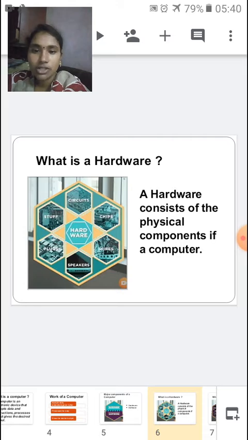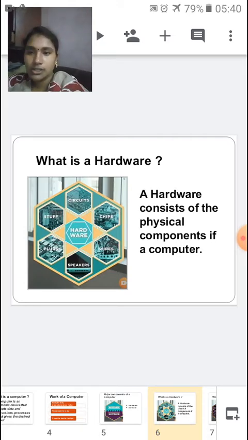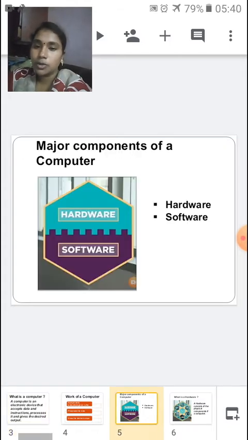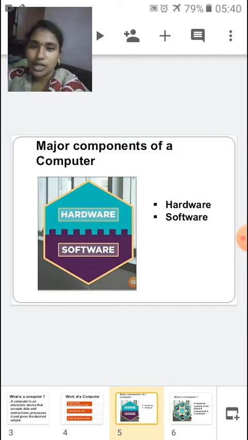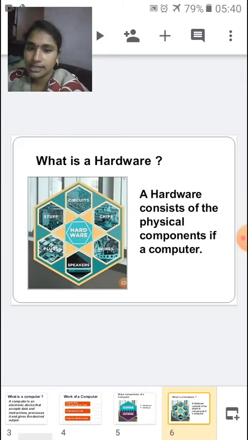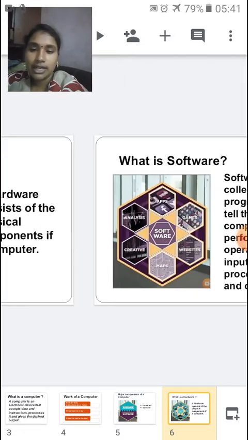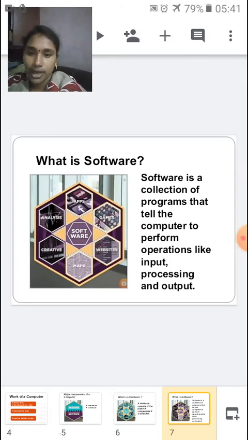Did you understand what is the hardware? First of all, a computer is an electronic device that accepts data and instructions, processes it and gives us the desired output. A computer is a combination of hardware and software. Hardware is the physical components of a computer. So let us know what is a software.